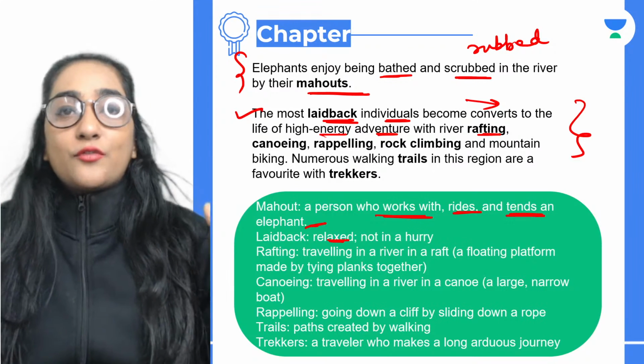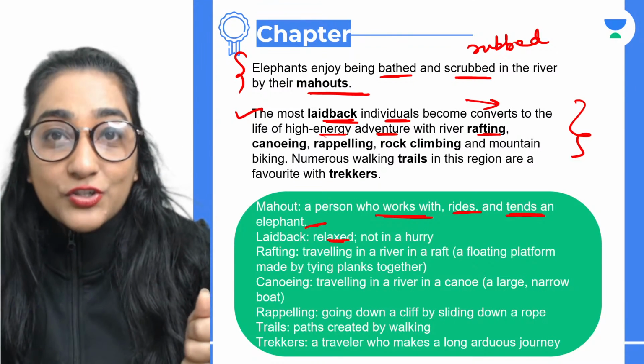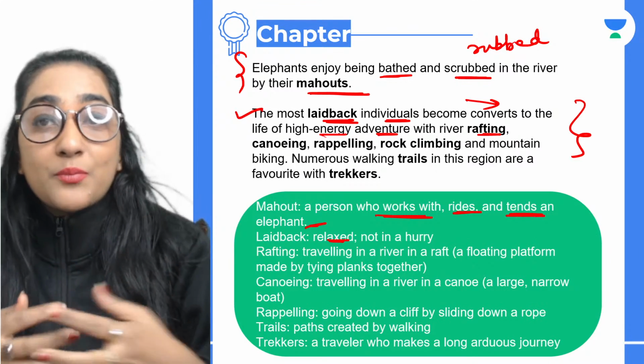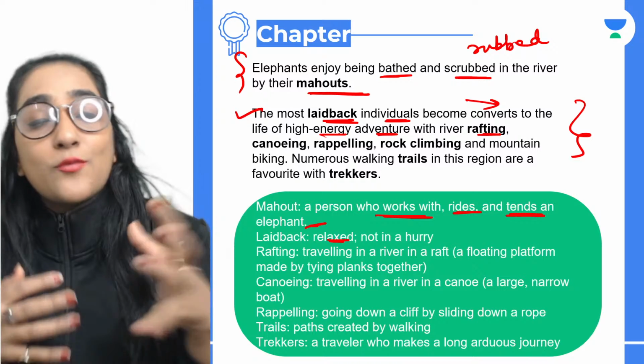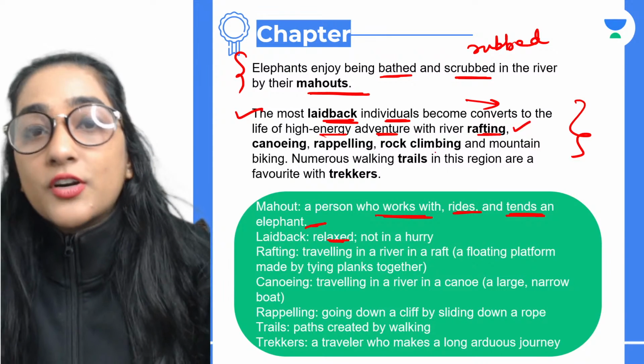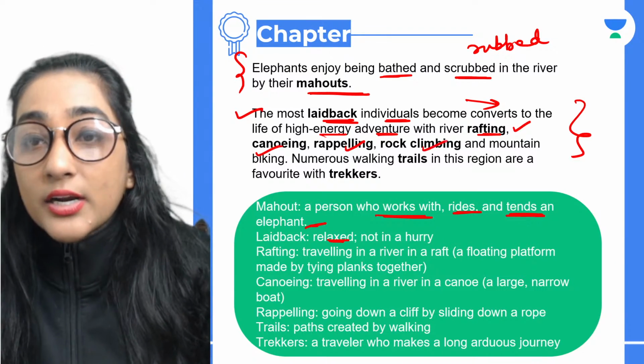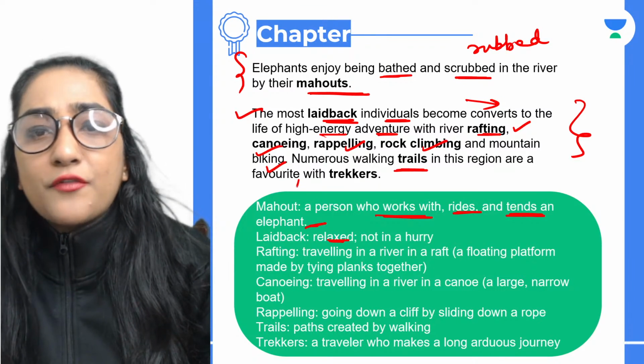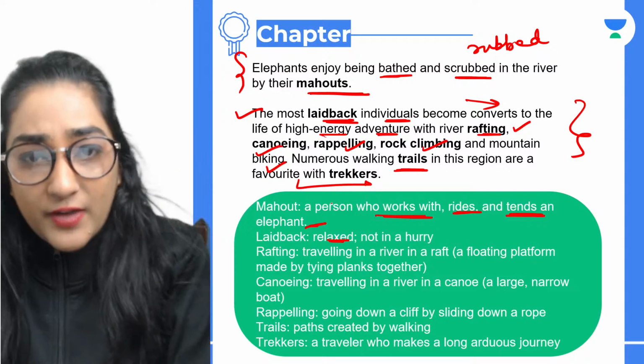That means they get involved in activities that bring so much energy into them. And what are those activities? River rafting, canoeing, rappelling, rock climbing, and mountain biking. And numerous walking trails in this region are a favorite with trekkers, which is actually a fact, guys.